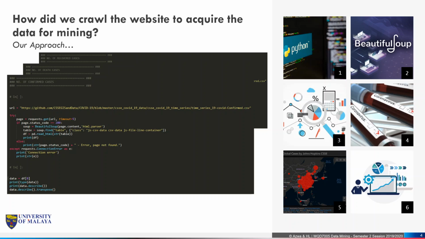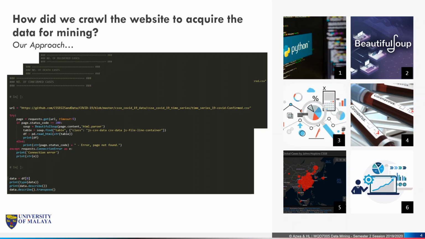Basically, our approach is that we chose Python as the language to start coding the method to crawl the data from the website. As you can see from this code, we have broken it into three different components in terms of how we crawl the data.